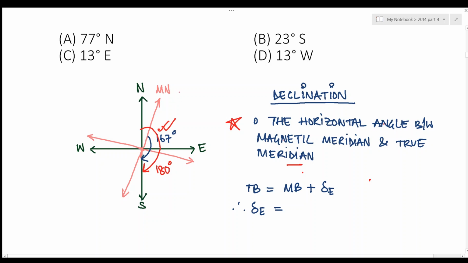Now, declination is of two types: declination towards east and declination towards west. If the magnetic meridian is towards the eastern side of the true meridian, it is known as declination east. The declination east value is given by true bearing minus magnetic bearing, which is 180 degrees minus 167 degrees, which comes out to be 13 degrees.